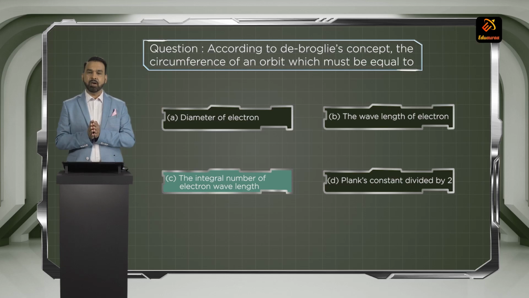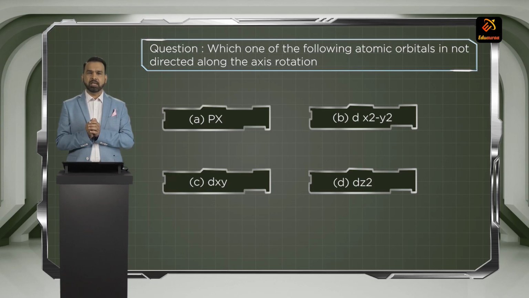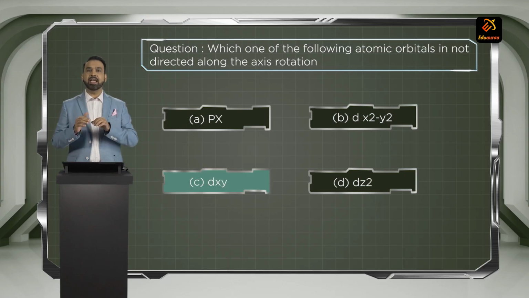The integral number of electrons wavelength. Yes, that is according to de Broglie's relation. Moving to the next question. Which one of the following atomic orbitals is not directed along the axis of rotation? You see that dxy is not directed in any direction of the axis of rotation.